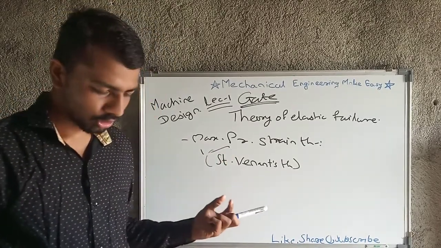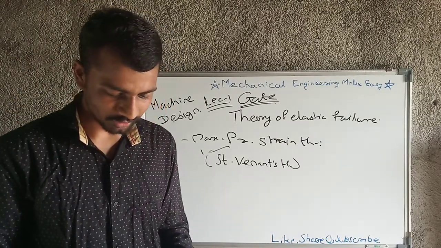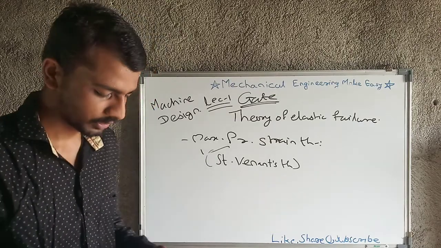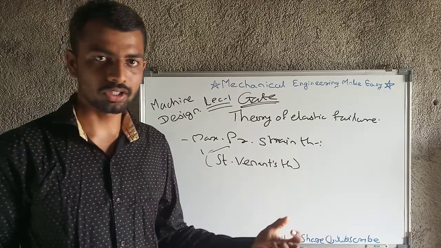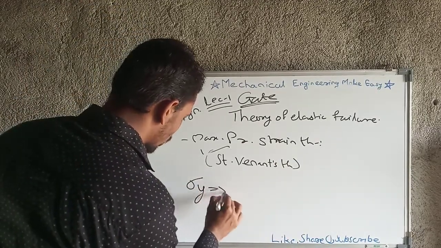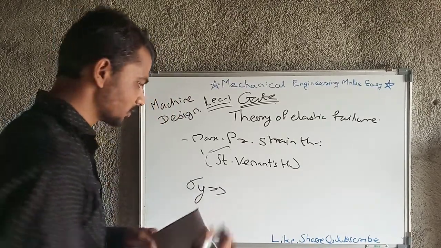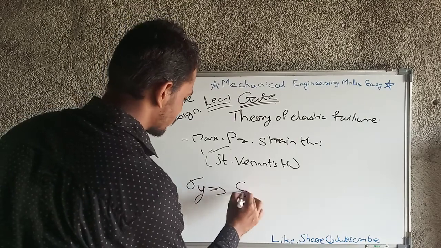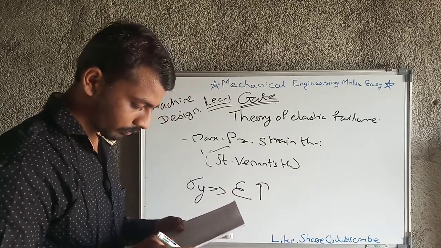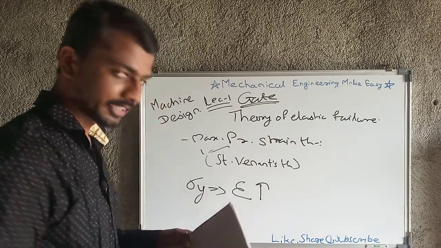Okay, so yielding will occur when the maximum principal strain just exceeds the strain at the tensile yield point in either simple tension or compression. Means yielding will occur when the principal strain just exceeds the strain at the tensile yield point in either tension or compression.